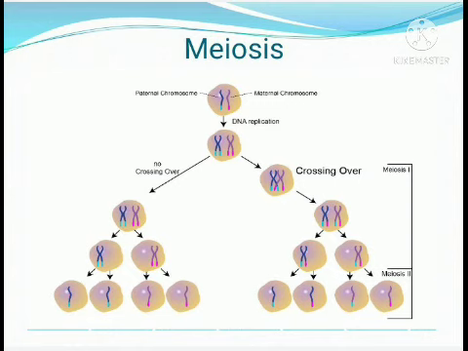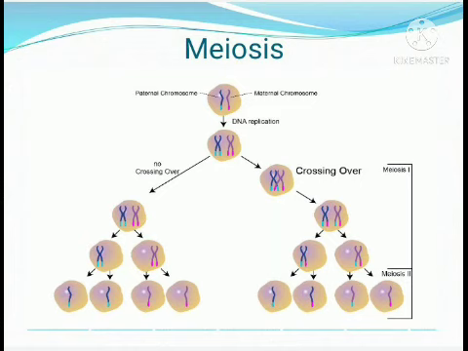So meiosis has 2 steps, meiosis 1 and meiosis 2. In sexual reproduction, the new organism is a result of the union of 2 different gametes. That is happening through fertilization. In meiosis, the reproductive cell division occurs in the gonads, ovaries and testes. Ovaries and testes produce gametes in which the number of chromosomes is reduced to half.